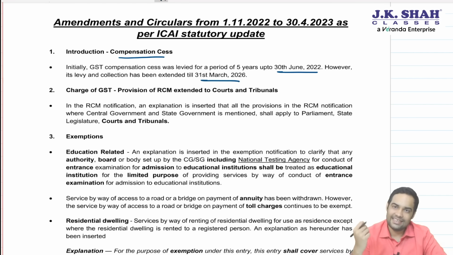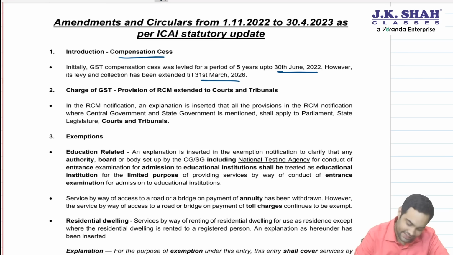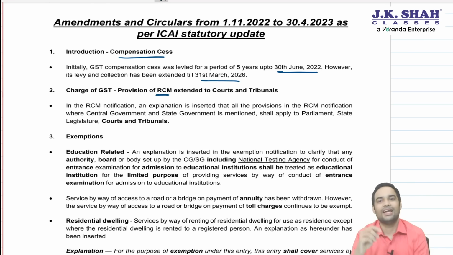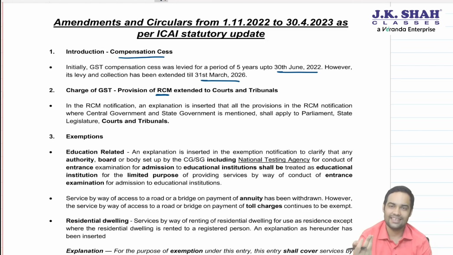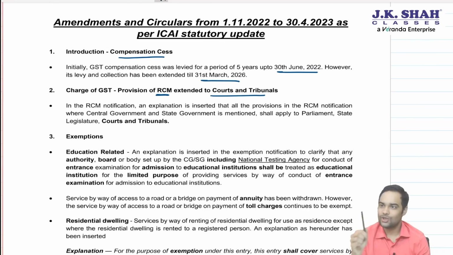Then, the second important change which has happened is in RCM. Now, Section 9(3) of CGST Act and Section 5(3) of IGST Act give power to government to notify services or goods on which the recipient will pay the tax under reverse charge mechanism. We had learnt all the services where 9(3) or 5(3) is applicable. Now what is the change? Wherever central government or state government is written, it will include court or tribunal. That means government to business entity.